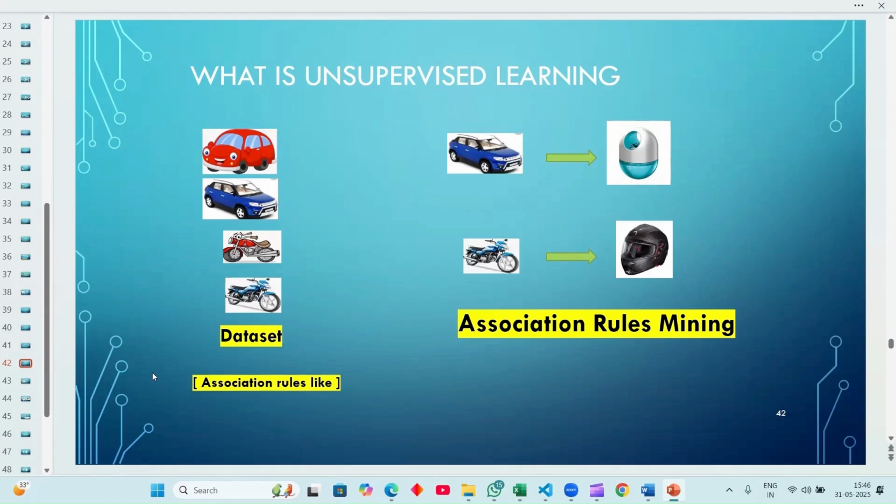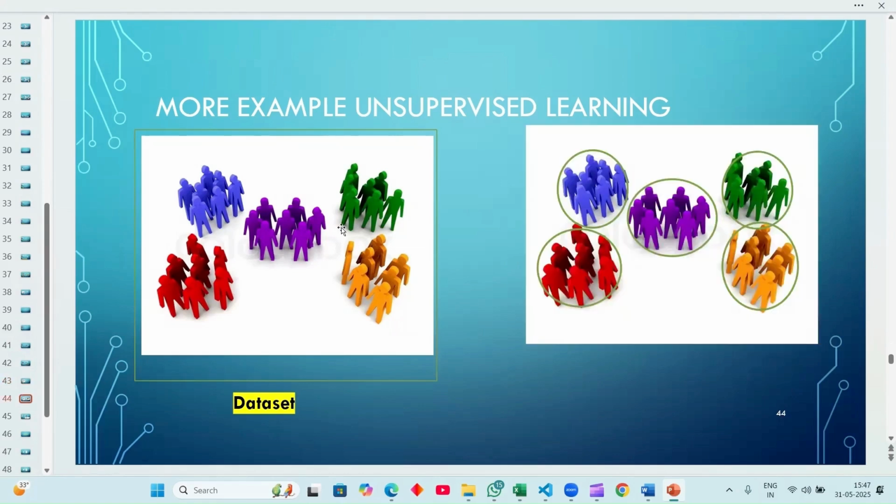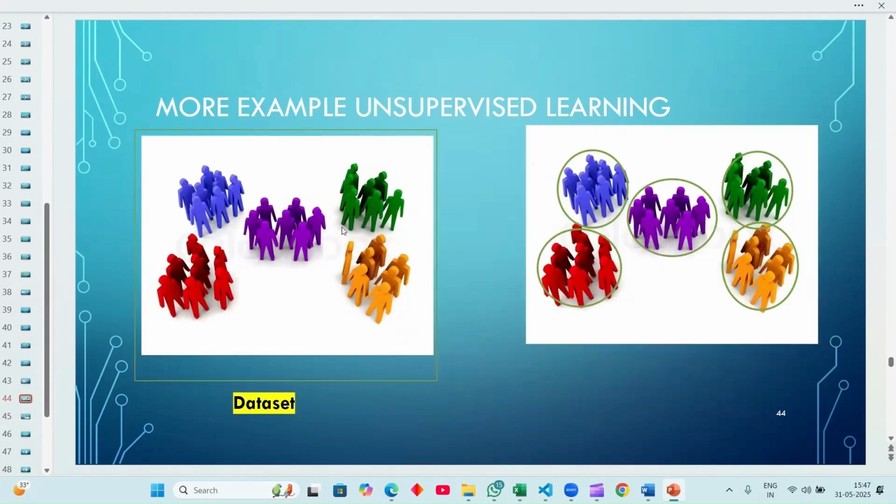If we take what is unsupervised learning, like if we have a data set, association rule mining is used to compare the values of both, to find the nearest comparison data, to match the data with other data, right? Another example: unsupervised learning has data sets of different groups. We have different groups of data in one cluster or multiple clusters. For another example, unsupervised learning is a cluster of customers who viewed items also viewed other items.